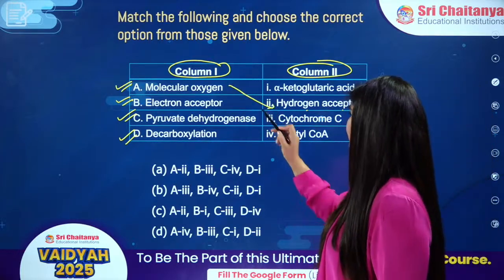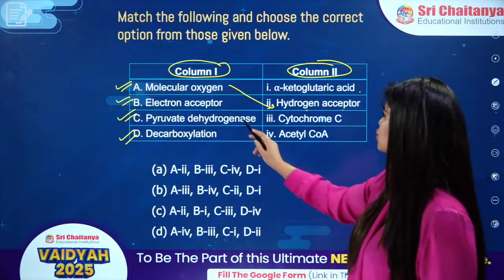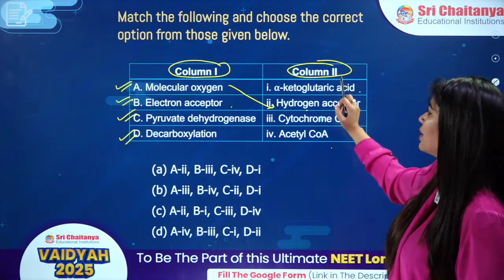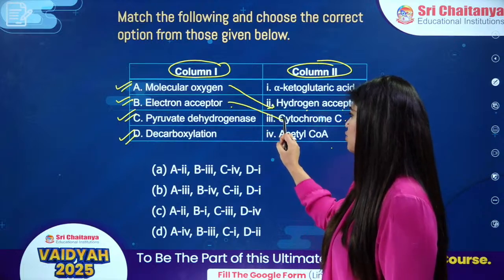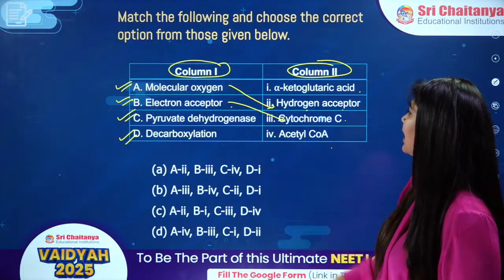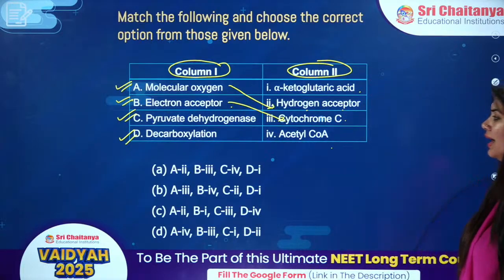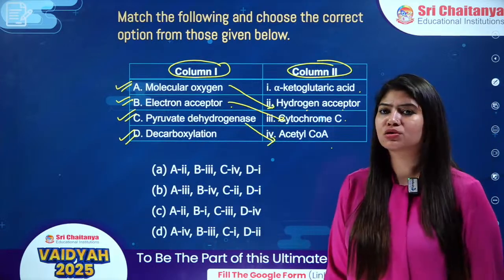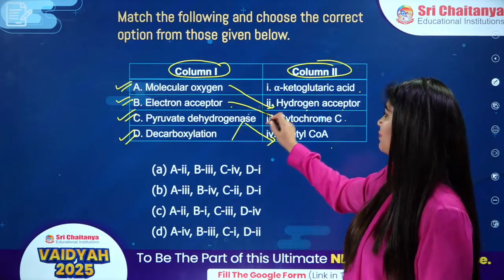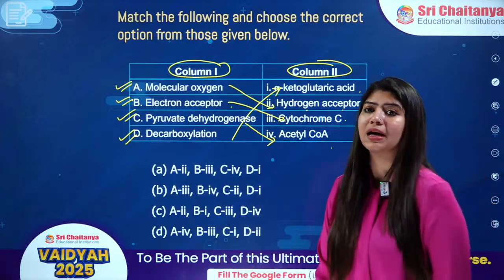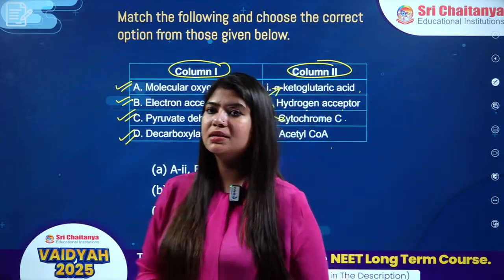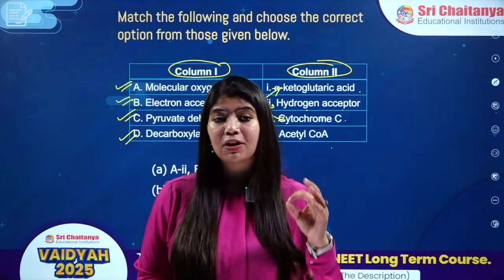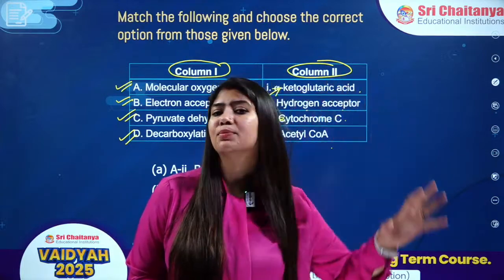All right. Now, the next option is electron acceptor. Is it cytochrome C, acetyl coenzyme A, or alpha keto? It is your cytochrome C. Pyruvate dehydrogenase will act and it will form acetyl coenzyme A. And decarboxylation will be happening into your alpha ketoglutaric acid. Alpha ketoglutaric acid is my 5-carbon compound, and it is the only 5-carbon compound in the entire Krebs cycle.